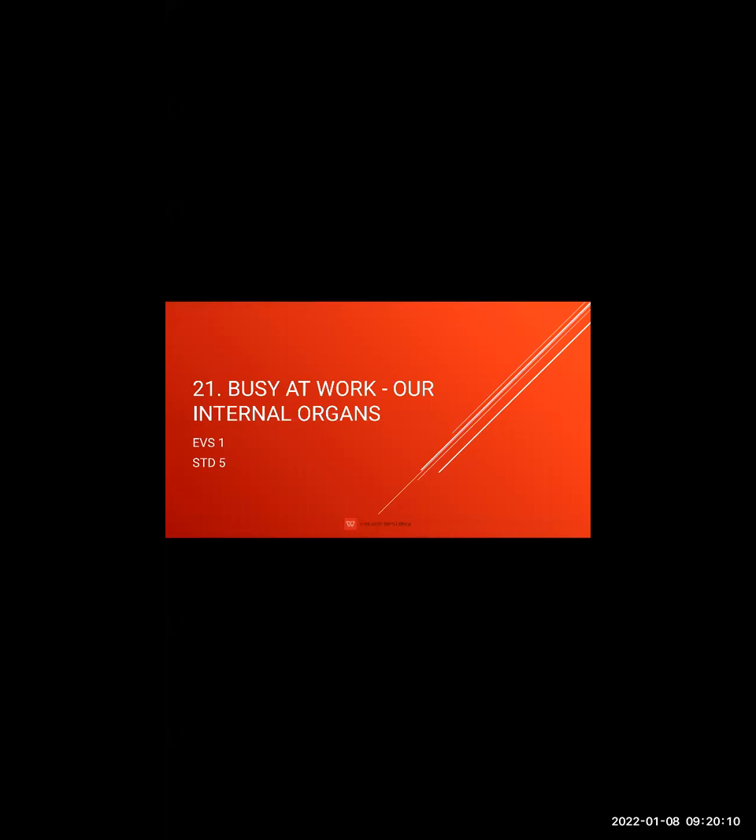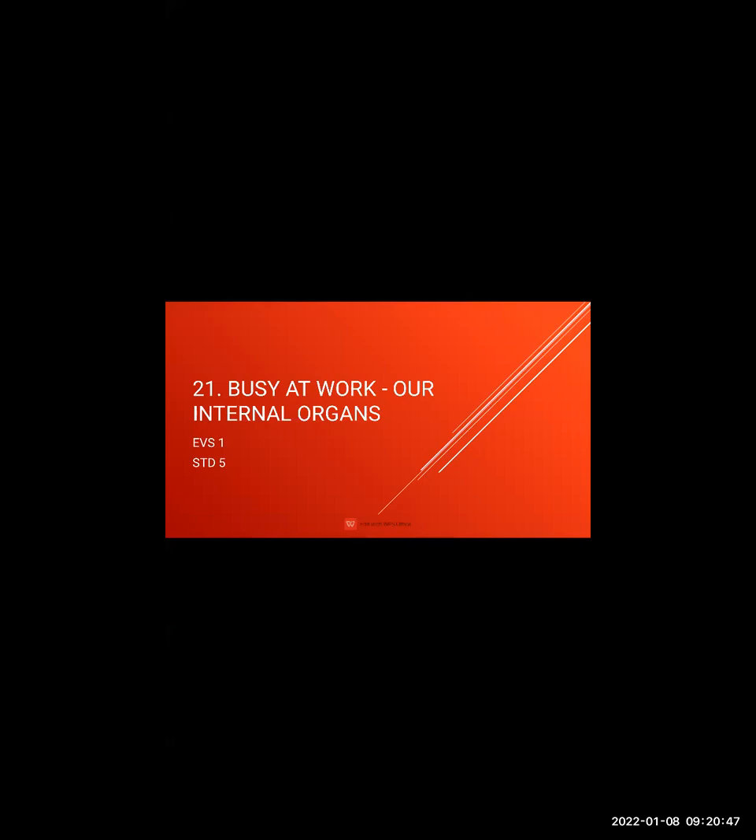Then comes the small intestine, a narrow tube of 7 meters length. How many meters? 7 meters. I told you yesterday. It completes the process of digestion and absorbs the useful digested food material. The large intestine is 1.5 meters. How much? 1.5 meters. It absorbs water, and collects and stores feces for some time. Feces is thrown out through the anus.